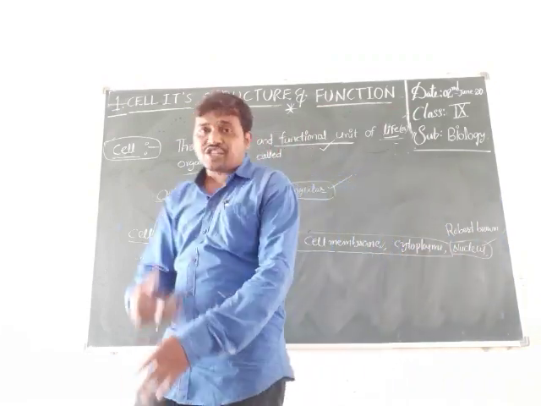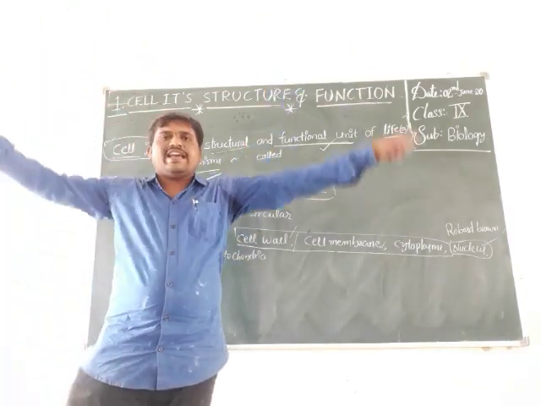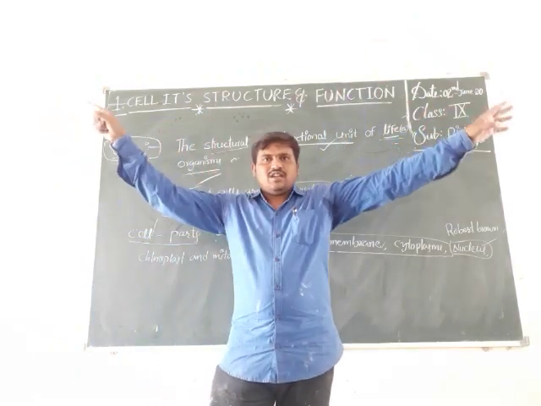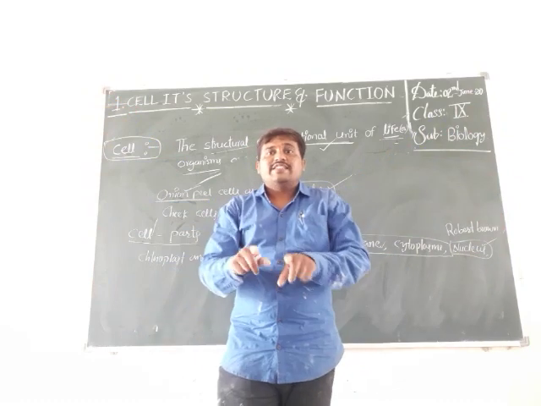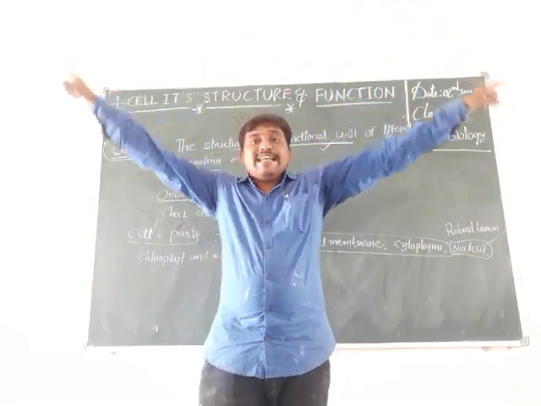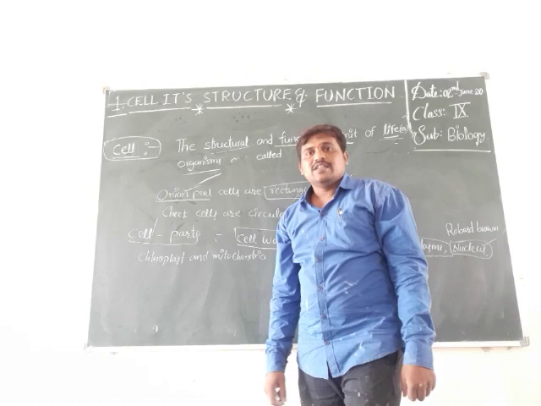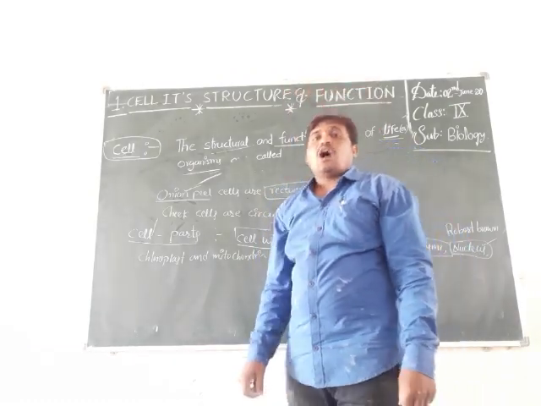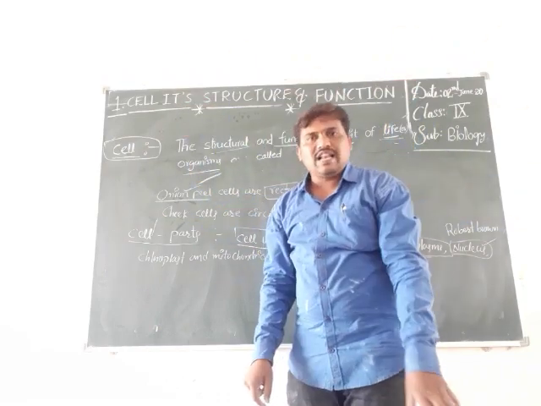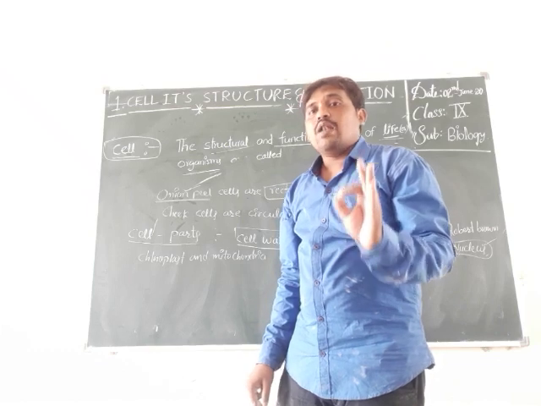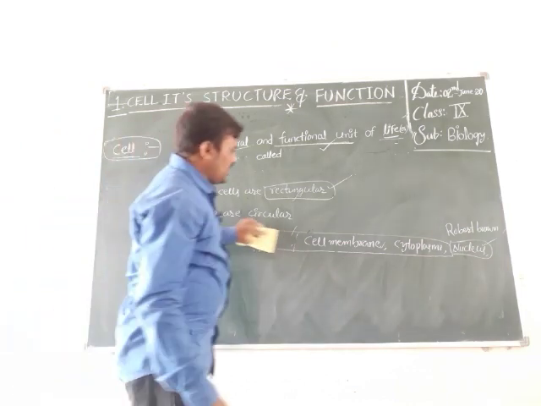So, what is the definition of the cell wall? The cell wall means the outermost covering layer, like the walls of a home. The home walls cover the whole home. In the same way, the cell is covered by a protecting layer known as the cell wall. The outermost covering layer of the cell is called the cell wall. Now we write the answer on the board.